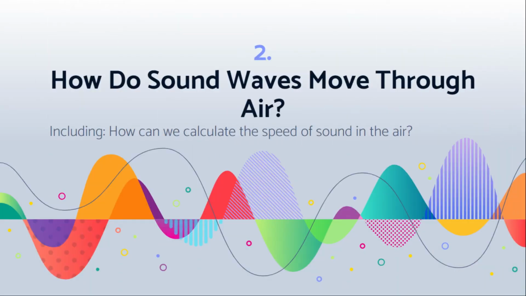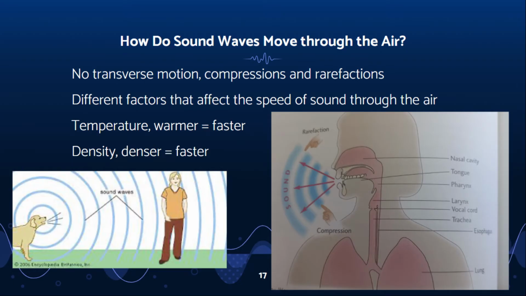Let's move on. Now I'm going to be talking about how sound waves move through air. In air, the only type of vibration possible is longitudinal. Air cannot sustain a transverse motion because the air particles drift off. The dense areas of air transmitting a sound wave are called compressions, and less dense areas are called rarefactions. The reason why your voice sounds weird and high-pitched with helium is because helium is so much less dense than air. So when it is inhaled, it shortens its sound waves so the lower tones in the voice are amplified and the higher ones fade out.